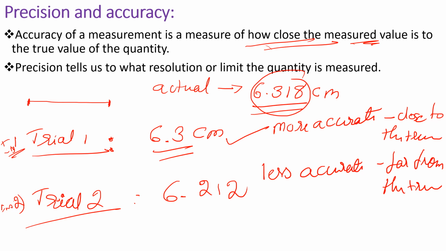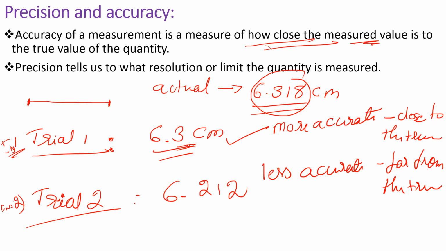But comparing precision, let us see which one is more precise. Instrument 1 is capable of finding a value only up to one decimal point, only up to 6.3. It cannot find the next decimal.